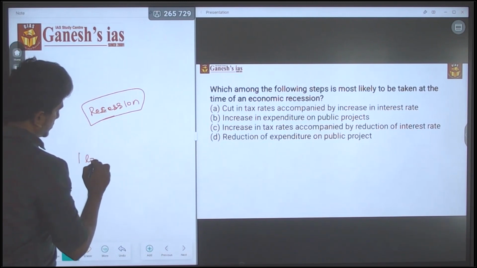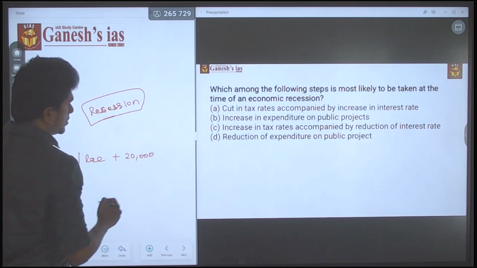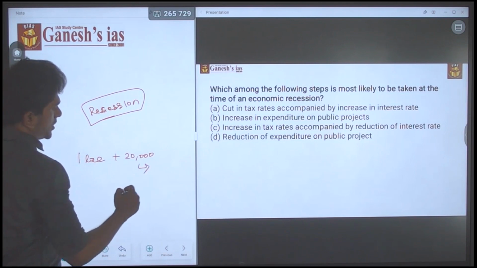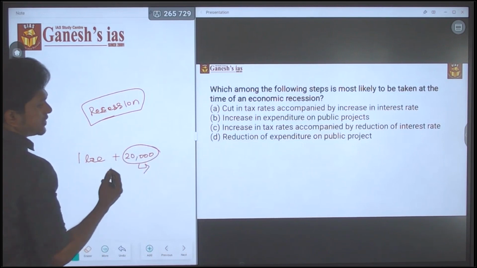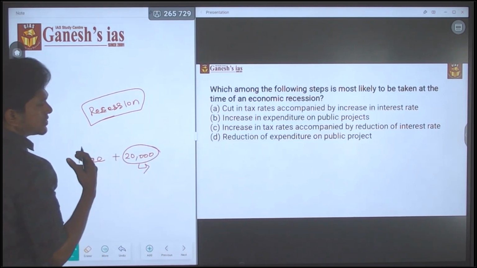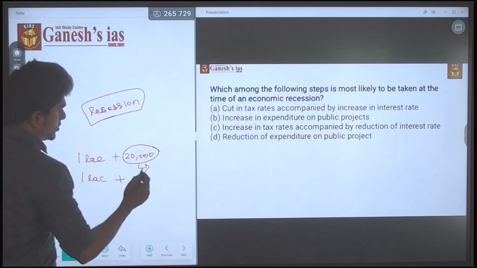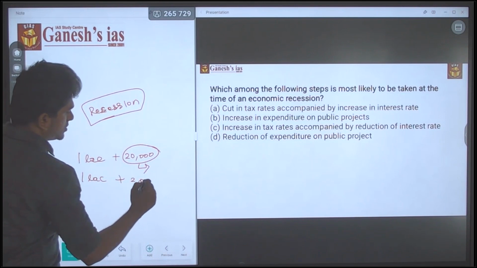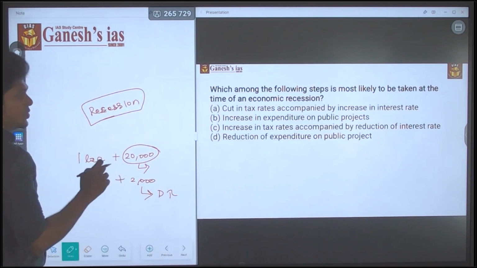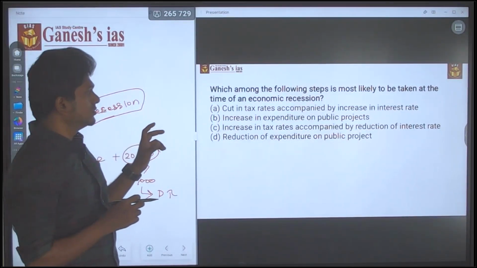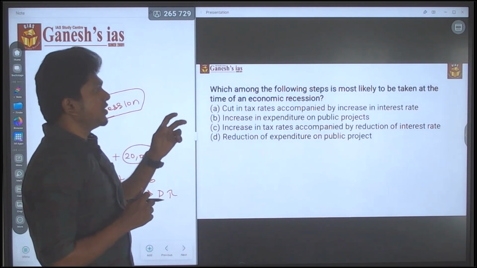Consider that the car rate is 1 lakh, and the taxes are around 20,000. In such a scenario there will be some aversion to buying a car, because I have to spend 20,000 as tax. Such a thought will be there. If the government reduces the taxes to 2,000 rupees, obviously that will increase the demand in the market. So the first phrase of statement 1 is correct. Cut in taxes will help the market to revive.